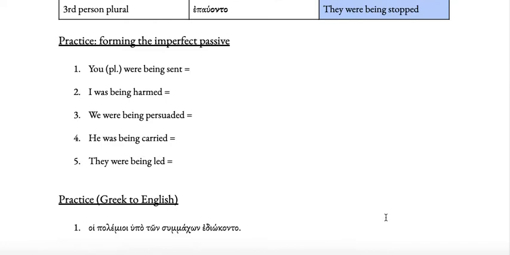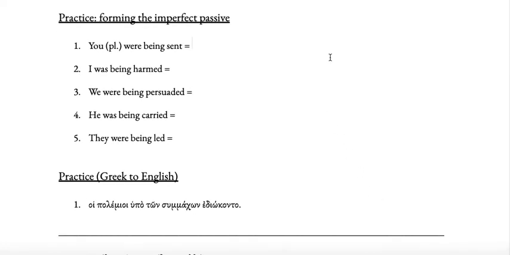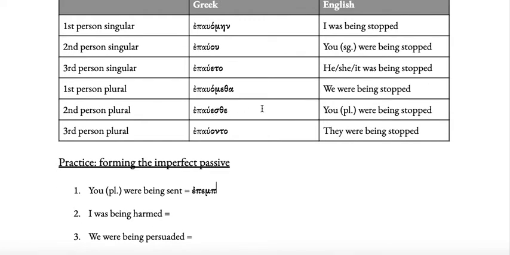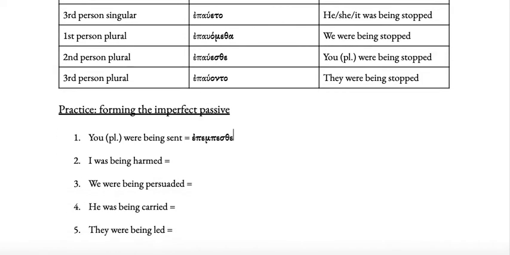So, using those endings, we can do a bit of practice forming the imperfect passive. So, you were being sent. Okay, the verb to send is pempo. Right? So there is our stem, pemp. Right? Just take the verb without the o at the end. So, because it's in the past, we need to add the augment at the beginning. So, epemp. Right? And then it's you plural. So we need the you plural ending, which is here, it's esthe. So epempesthe, you plural were being sent.